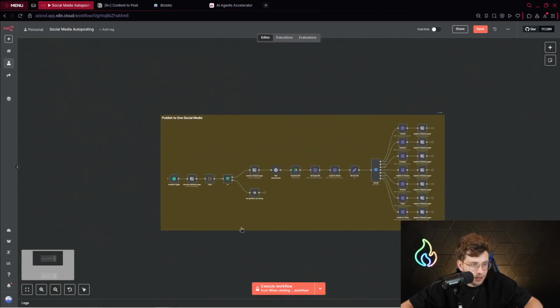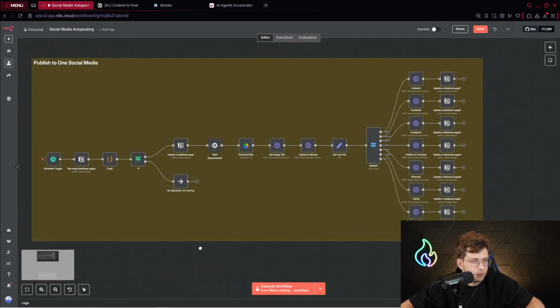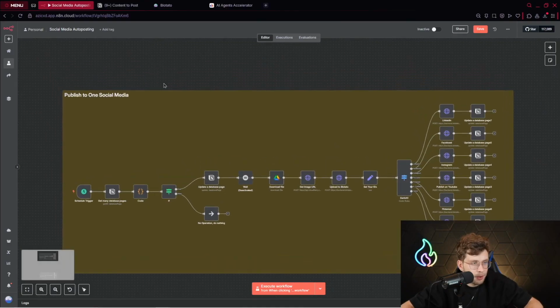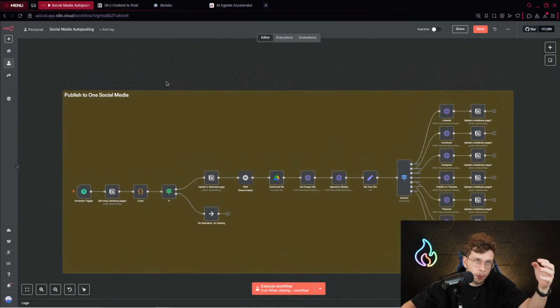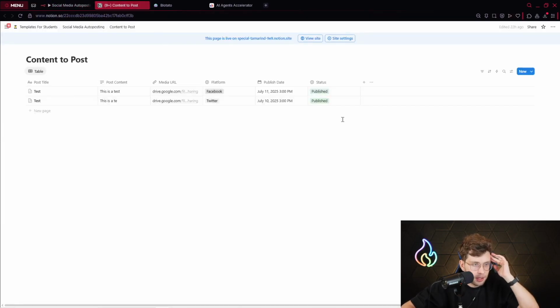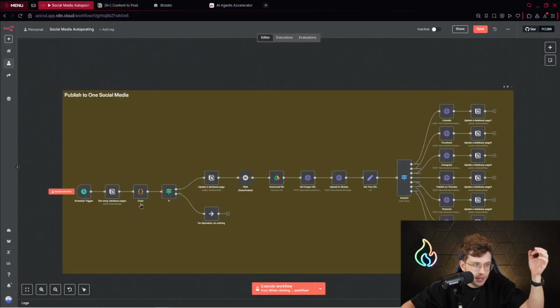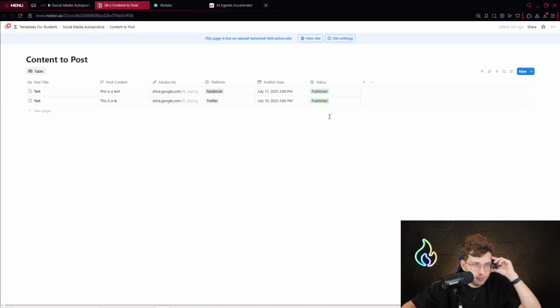And now let's start. The first thing we've got a schedule trigger. So every day I would like to check for the posts to publish, okay? Because inside our Notion, so this is our database of posts. So inside we provide just the content. We provide the publish date, okay? So this automation checks every day for the content that is for today.